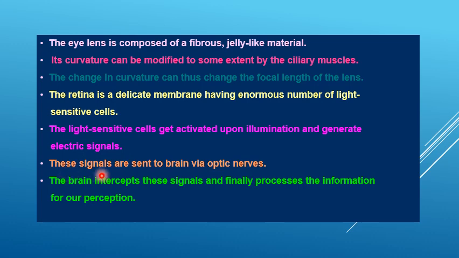These signals are sent to the brain via the optic nerves. The brain interprets these signals and finally processes the information for our perception.